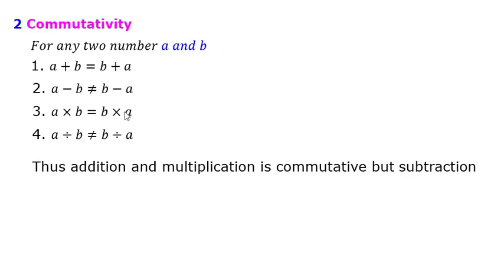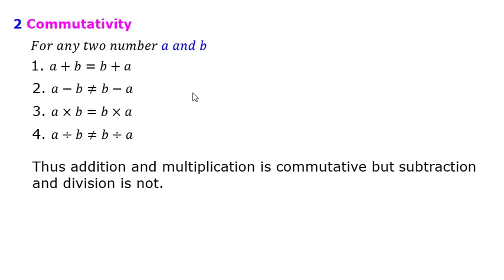Okay, similarly, let us see subtraction, a minus b. Now a minus b is not equal to b minus a, right? 4 minus 2 is 2, but 2 minus 4 is minus 2. They are not equal. So subtraction is not commutative. Multiplication, a into b gives me b into a, but division, a divided by b, does not give me b divided by a. So thus here addition and multiplication are commutative, but subtraction and division are not.